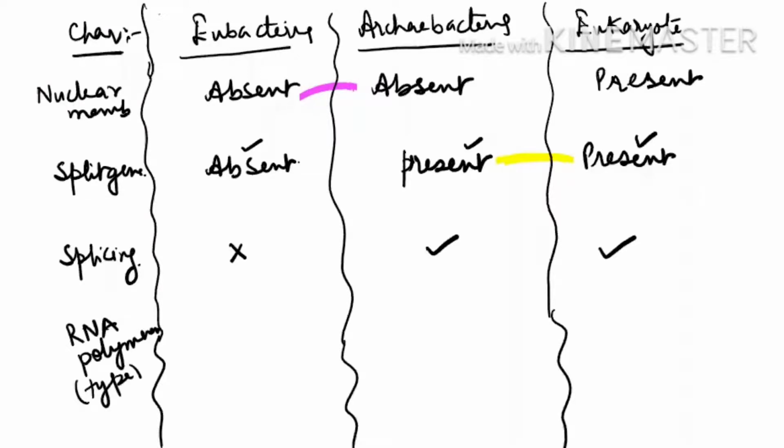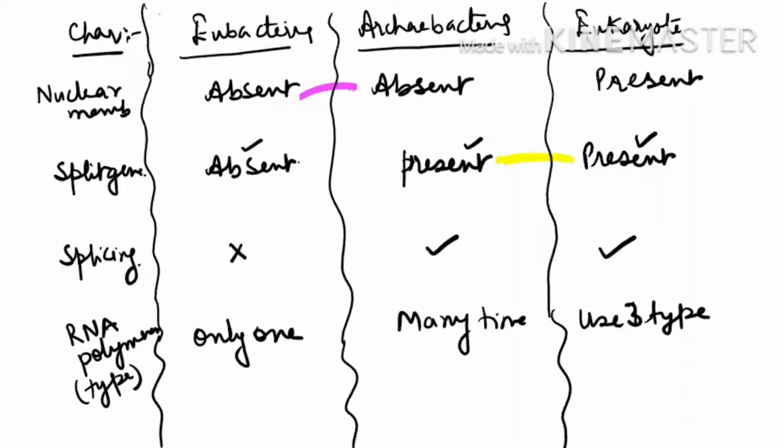So we see eukaryotes use 3 types of RNA polymerase. Even Archaebacteria also use many types of RNA polymerase, but eubacteria use only 1 type. So from this it is clear that Archaebacteria is more close to the eukaryote as compared to eubacteria.